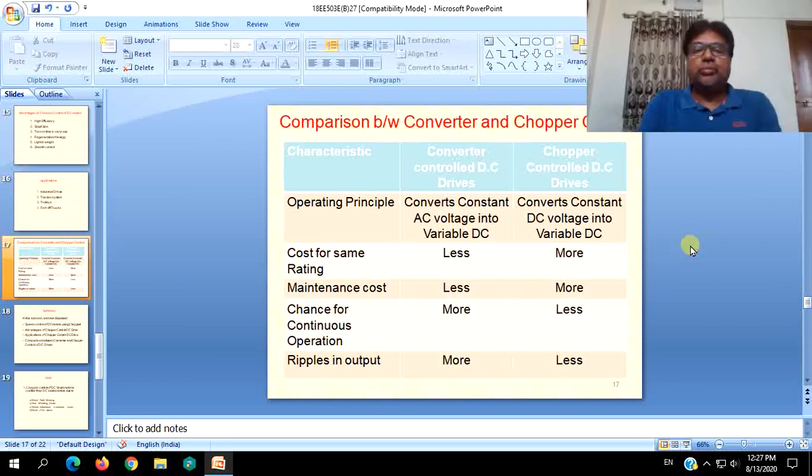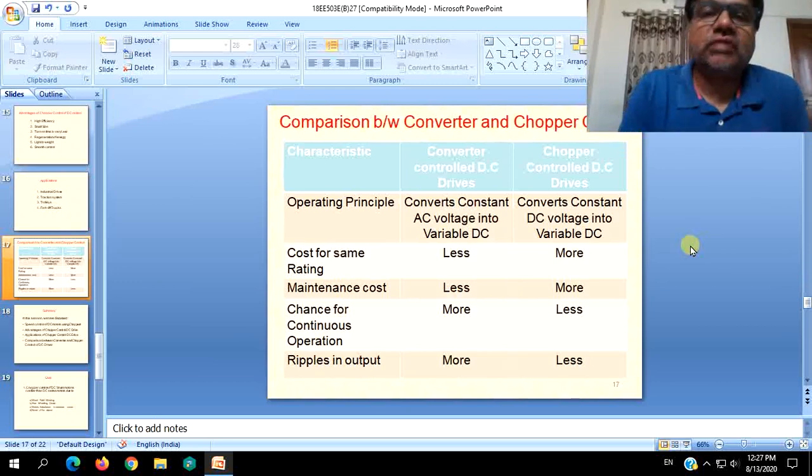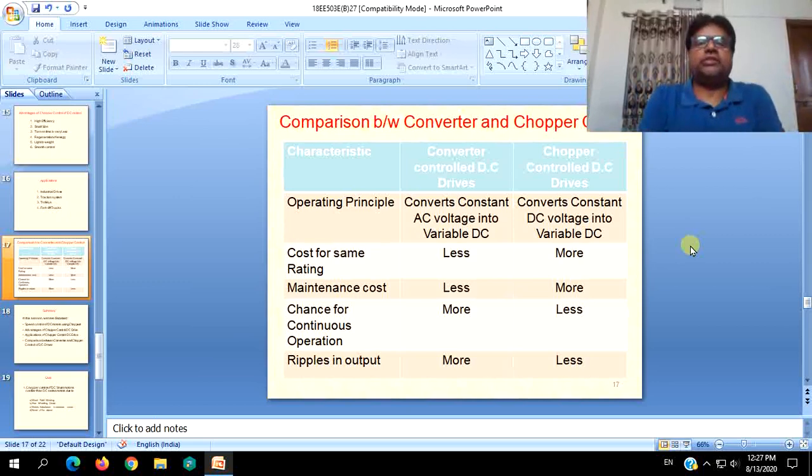Just try to have a comparison between single phase converter control of DC motors and chopper control of DC motors regarding a particular constraint. On the operating principle, this converts a constant AC voltage into variable DC, whereas this is single stage conversion of DC voltage into variable DC.